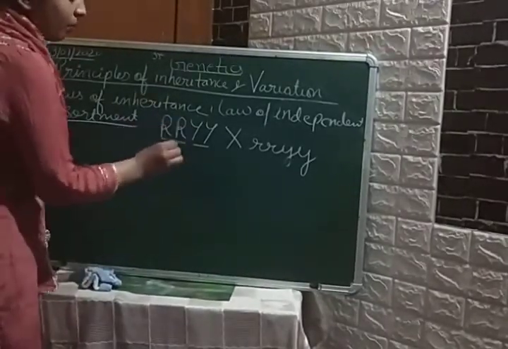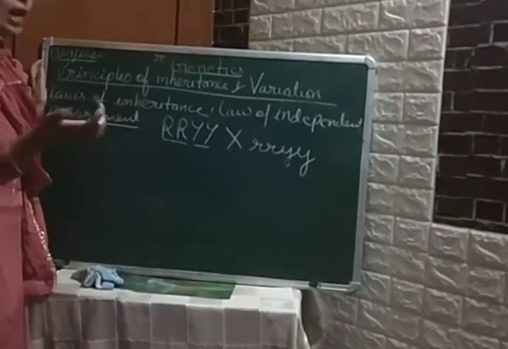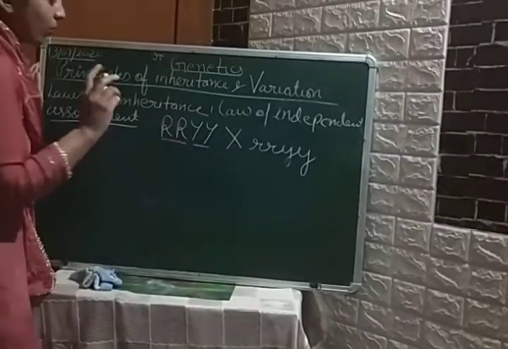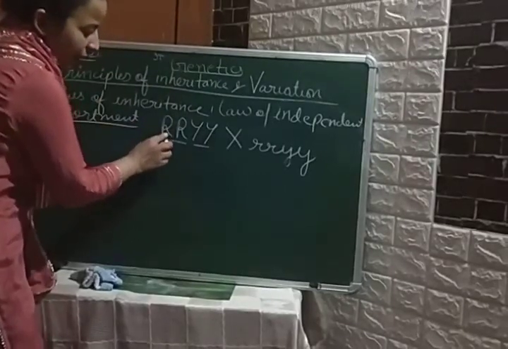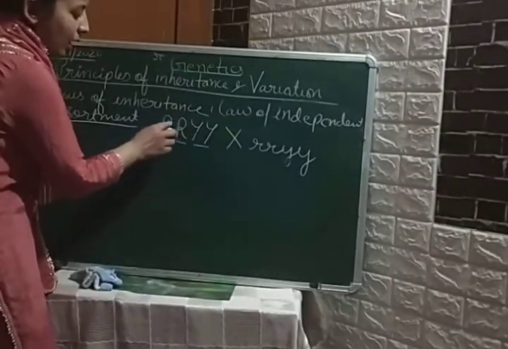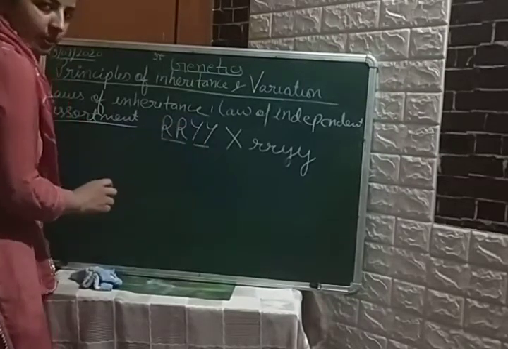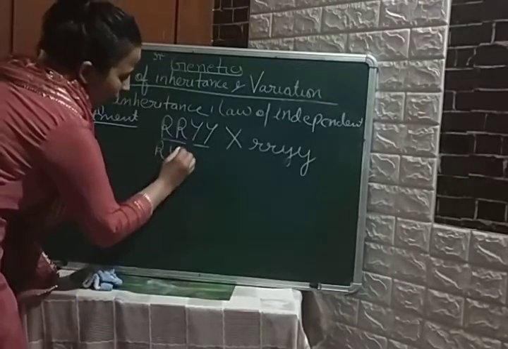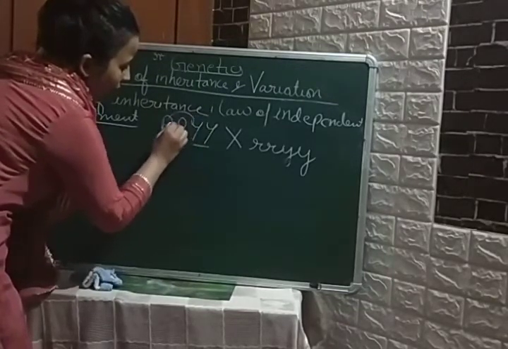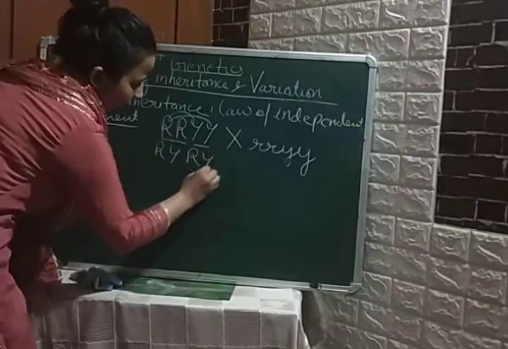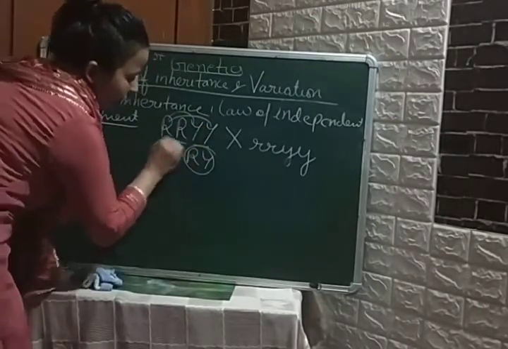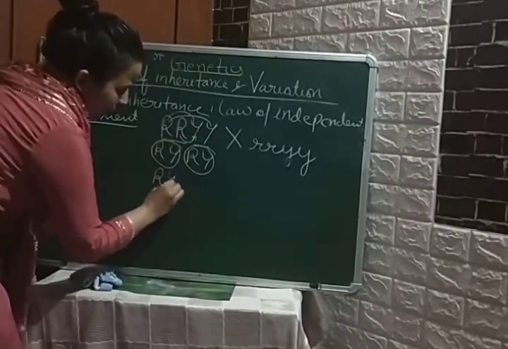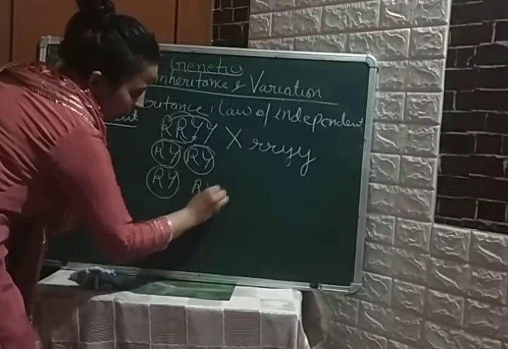I have told you that these are parents. These parents will give gametes. So what type of gametes will they give? Students, they will give 4 types of gametes. How? Because this has equal capability to fuse with this and equal capability to fuse with this. So which 4 gametes? RY, Ry, rY and ry. To prevent confusion, round it. Okay, and second, the remaining gametes.